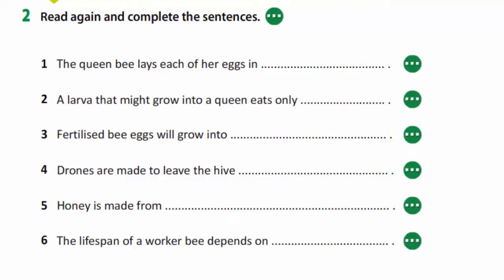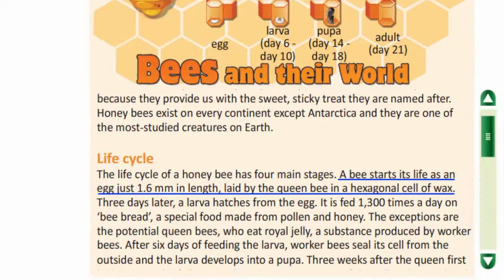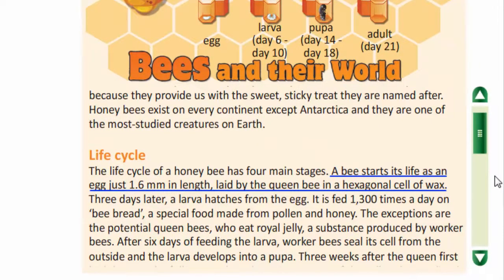In exercise 2, you are to read again and complete the sentences. Let's check. The queen bee lays each of her eggs in a hexagonal cell of wax. In the text, it is said that a bee starts its life as an egg just 1.6 millimeters in length, laid by the queen bee in a hexagonal cell of wax.